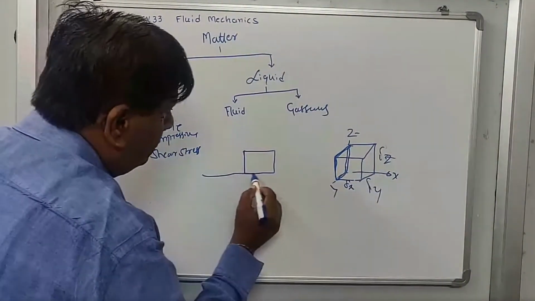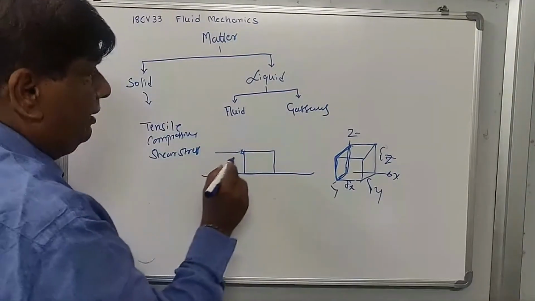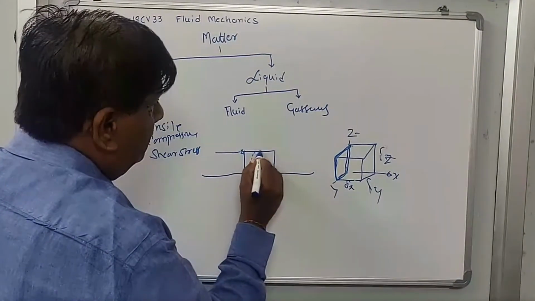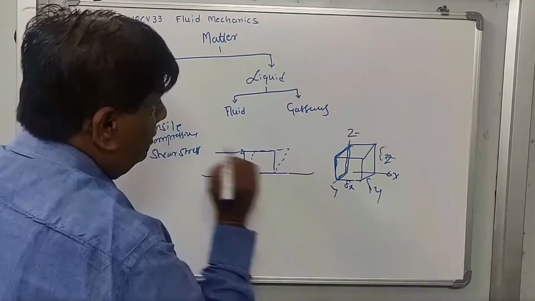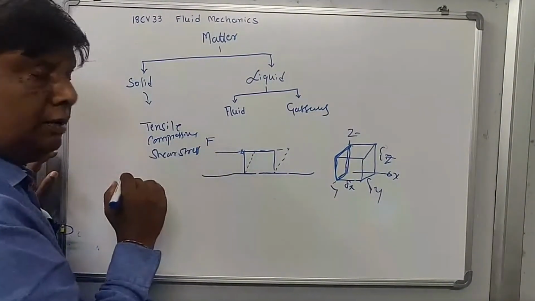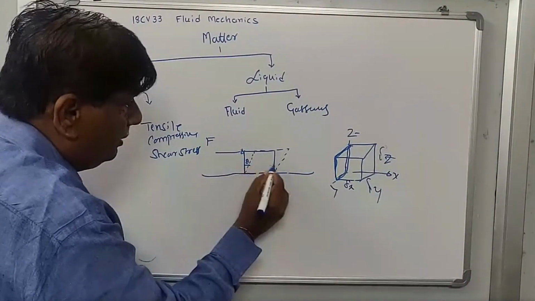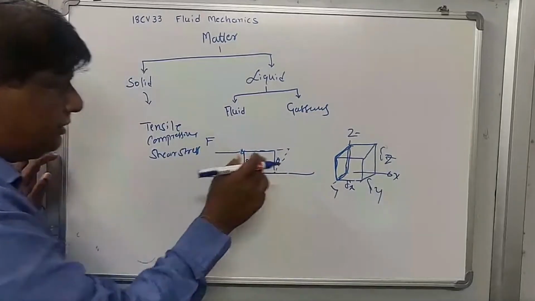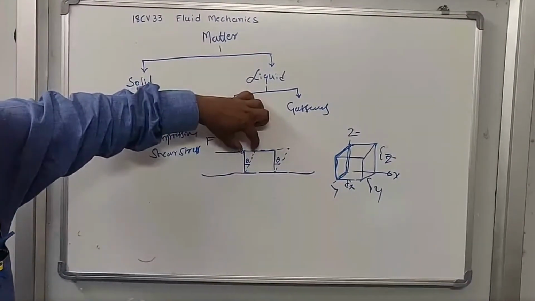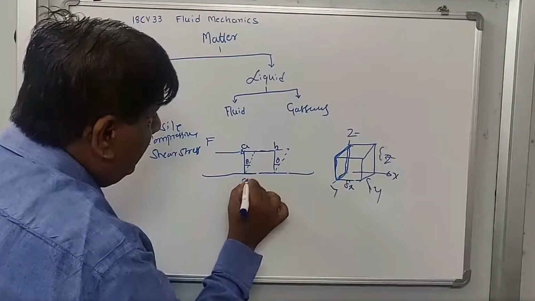If you are applying an external force, then this solid body will deform to some extent. This is the external force F. This angle is theta, and this is also theta. This angle theta is called the angle of deformation. This is called deformation. This is A, B, A dash, B dash.